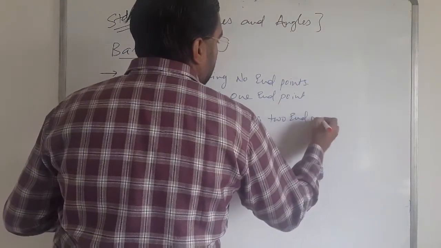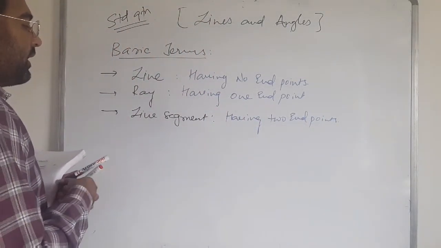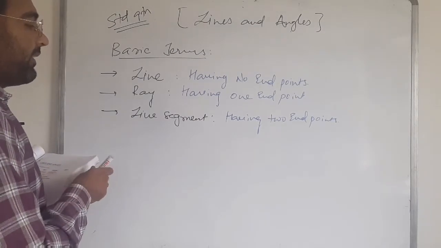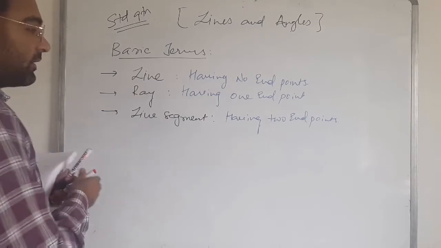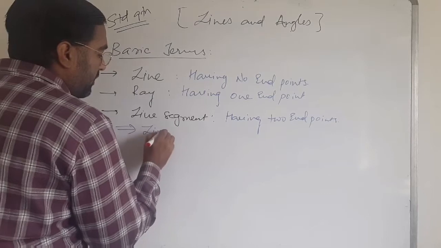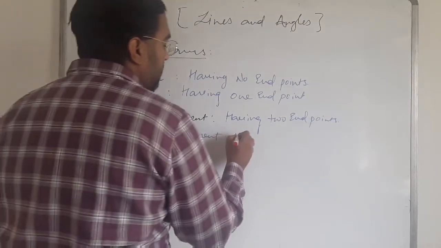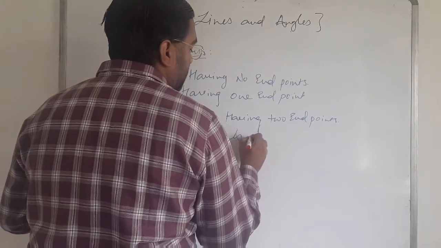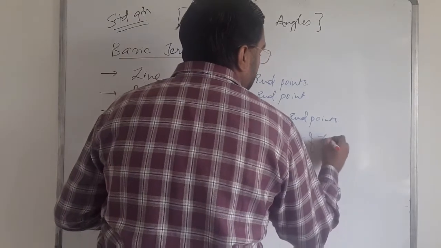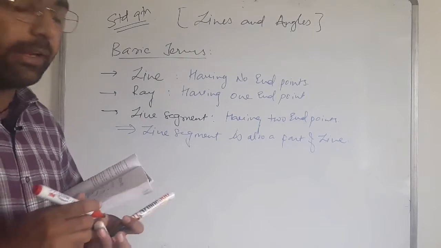One more important thing about a line segment: a line segment is also a part of a line.